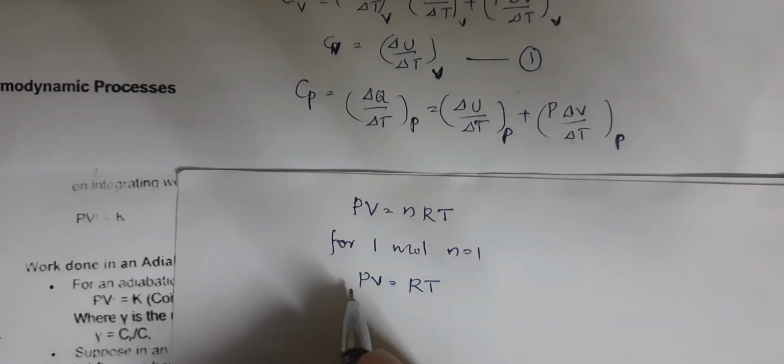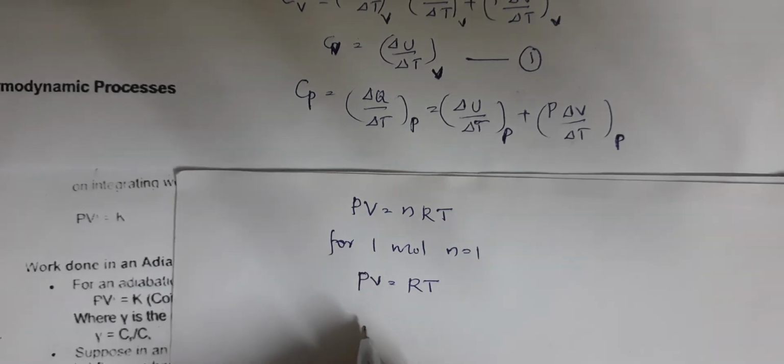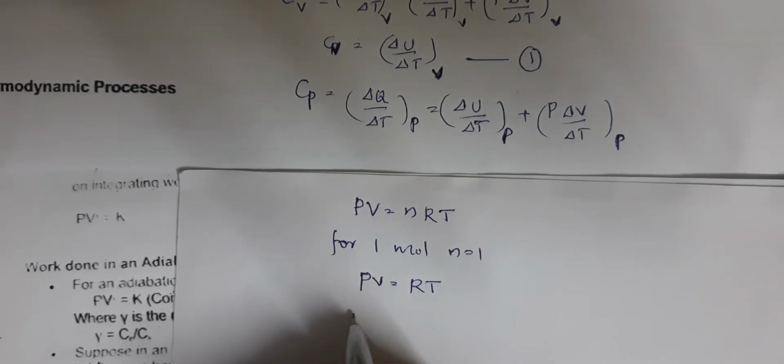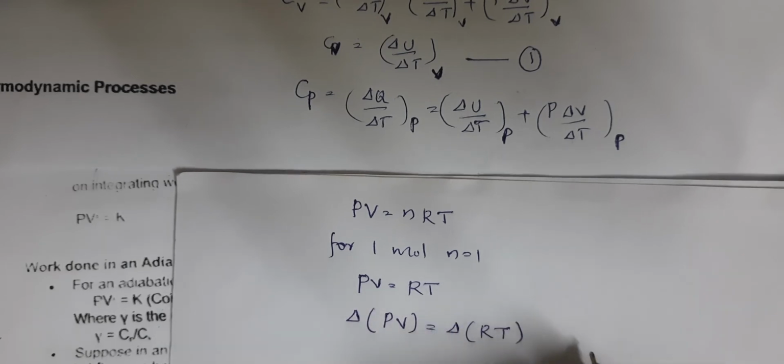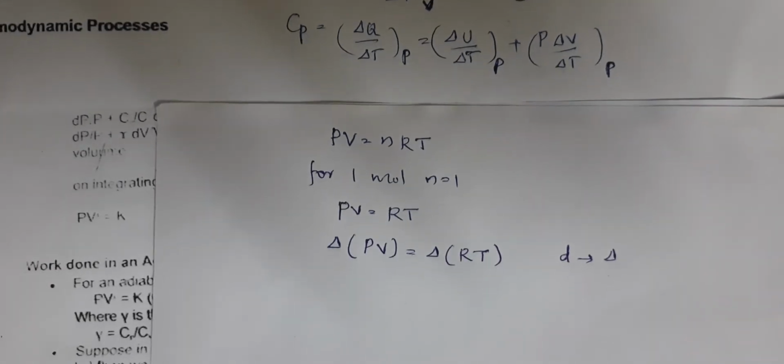Here, if you take the differentiation of this, we have delta of PV is equal to delta of RT. This is the differentiation, our d itself, but it can be represented as a delta also, a differential.